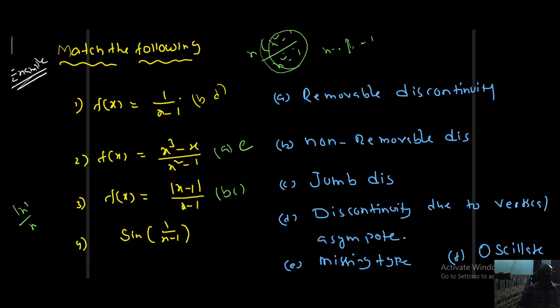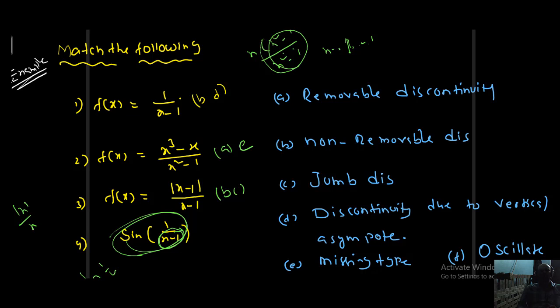Okay. Next, last one, sin of 1 by x minus 1. Just now I explained that sin of 1 by x, where x is tending to 0, is oscillating type discontinuity. Non-removable discontinuity, that too oscillating type. Sin of 1 by x minus 1 means at x equal to 1, this function is oscillating type discontinuity.